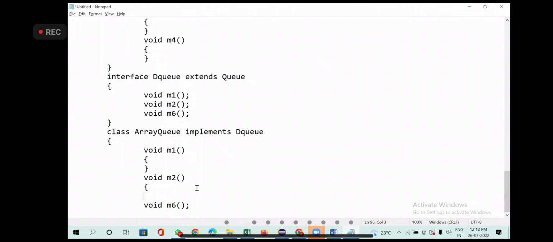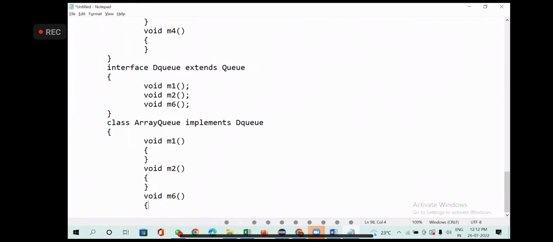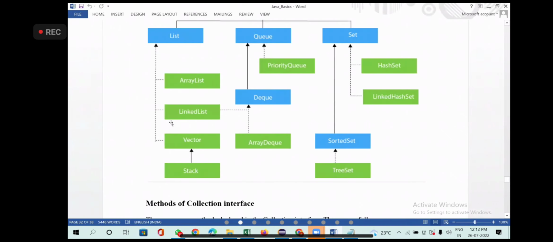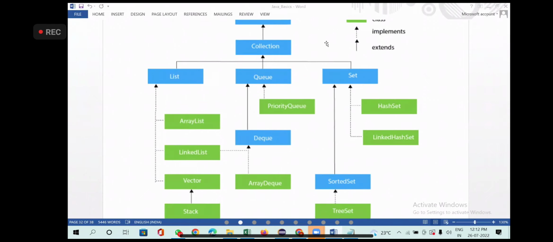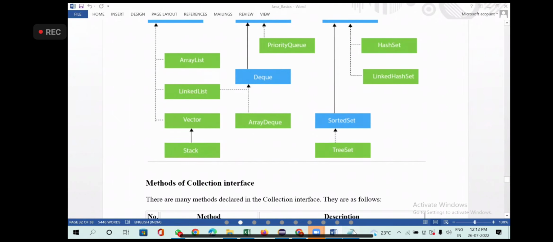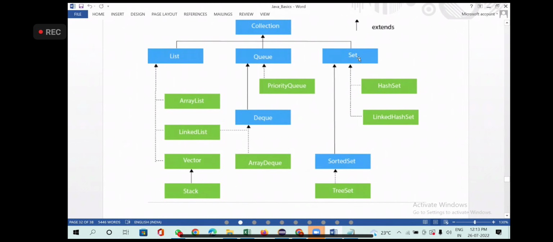Some coding you need to write. I'm just, and then you have one more thing. So what have we covered? We covered this left side list and we covered queue, and you have the right side called set. I'll just leave it. You want me to write for this also? You want me to write? Typing job, man. I think I will put it, I'll save this. What you guys do is you also understand. Try to write it, go to the end. I will tell you what this is,